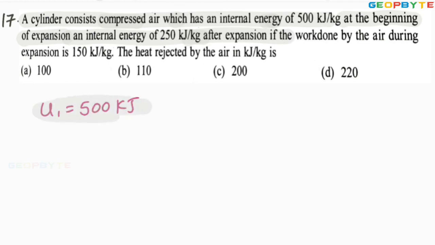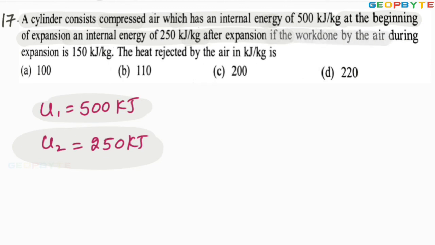This is the internal energy at the beginning. The internal energy after expansion, U2, equals 250 kilojoules. I can take that as the internal energy at state 2.